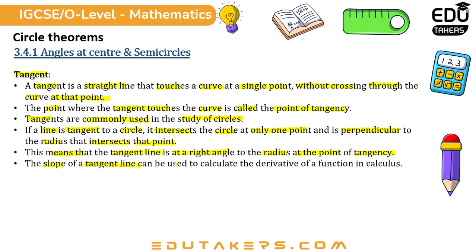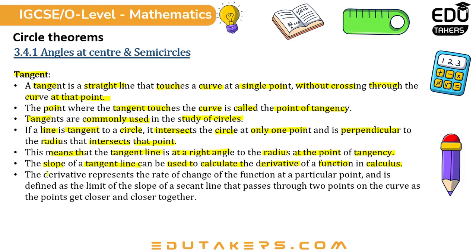The slope of a tangent line can be used to calculate the derivative of a function in calculus. The derivative represents the rate of change of the function at a particular point and is defined as the limit of the slope of a secant line that passes through 2 points on the curve as the points get closer and closer together.